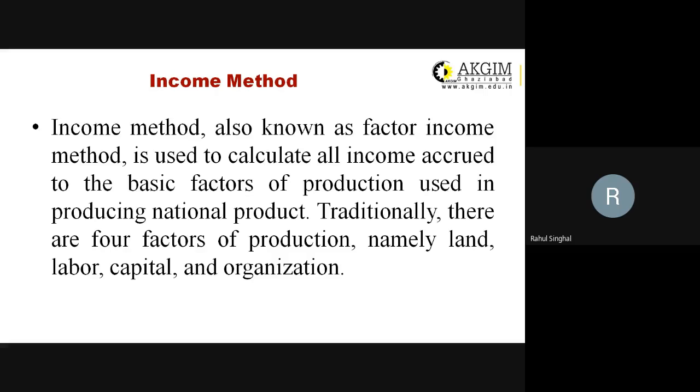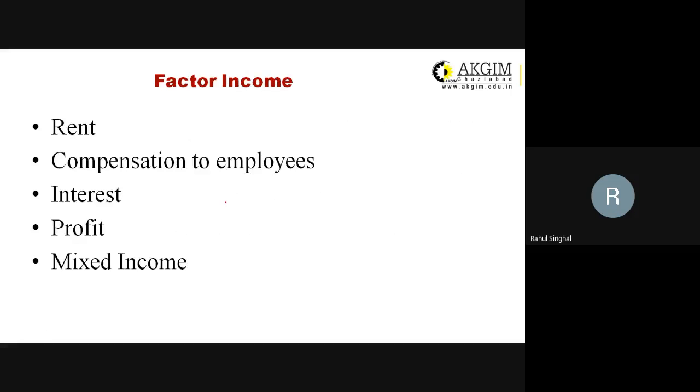So what we will be doing is looking at factor income. Land generates rent as a factor income. Labor, the income earned by the labor is the salary. So the compensation paid to the employees will be the factor income of the labor.